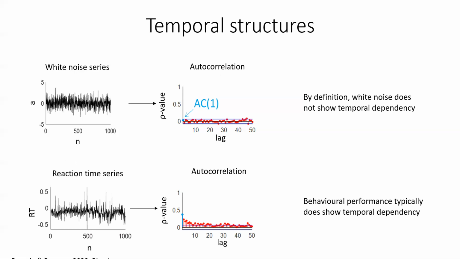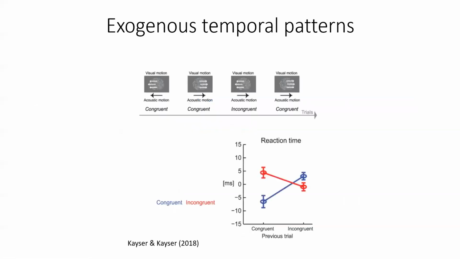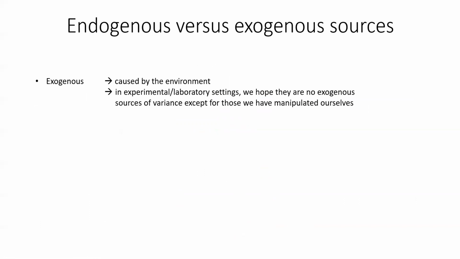Now, part of this temporal dependency may arise from our own conditional manipulations. For example, here we have a visual motion discrimination task with an auditory cue that could be congruent or incongruent to the visual information. Participants had the fastest reaction times on congruent trials when the previous trial was congruent as well. This is called the sequential congruency effect, and it has been found across different types of tasks. Because these dependencies are caused by the structure of the experiment, we can say that they are caused by exogenous sources. Exogenous here means that the participant's behavior is caused by the environment.